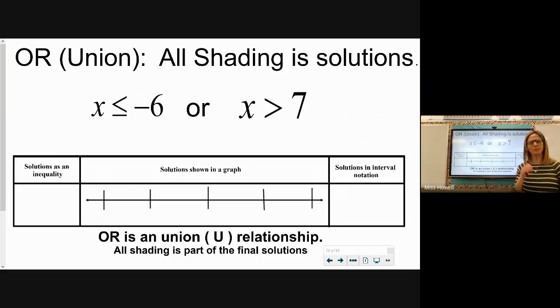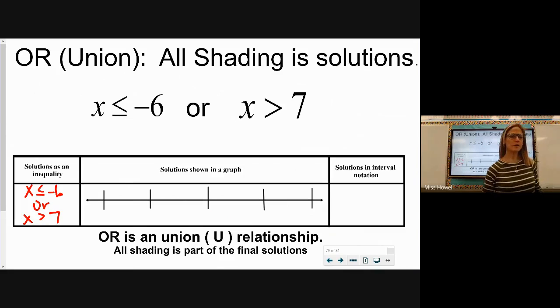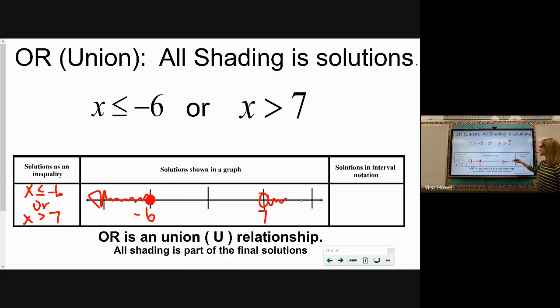All right, x is every number less than or equal to negative 6. Or x can be every number greater than 7. Since this is an or compound inequality, we keep everything we ever color. We don't need to do scratch paper here because we're going to keep everything for x is less than or equal to negative 6, which would be a closed-in circle, and shade to negative infinity. And x is greater than 7, which will be an open circle and shade to positive infinity.